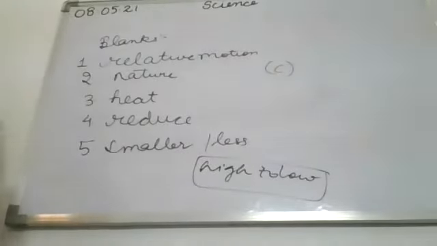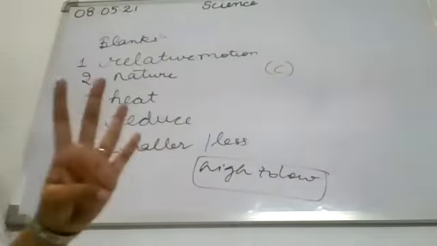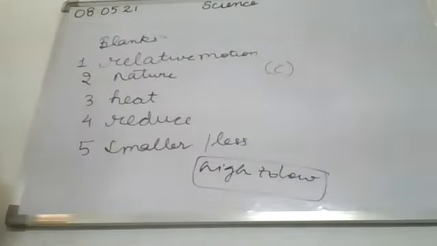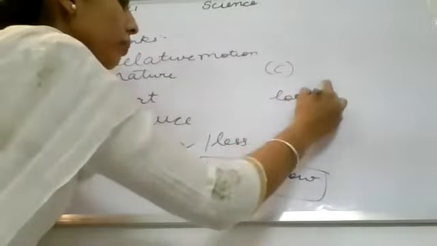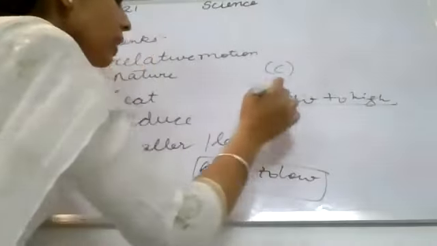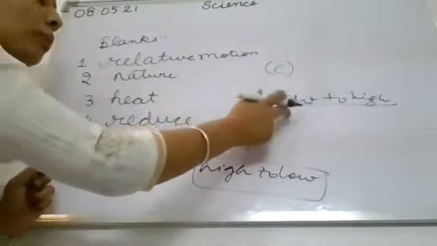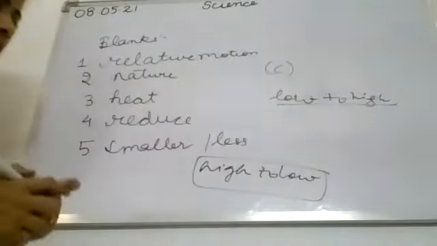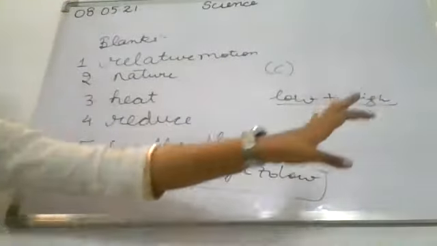Alida runs her toy car on a dry marble floor, wet marble floor, newspaper and towel. Okay, 4 things are there. Spread on the floor, the force of friction acting on the car on different surfaces in increasing order. That means you will go low to high. Low to high means the one with the least friction is written first, and the one with the most friction is written later. Can you tell me the correct order?